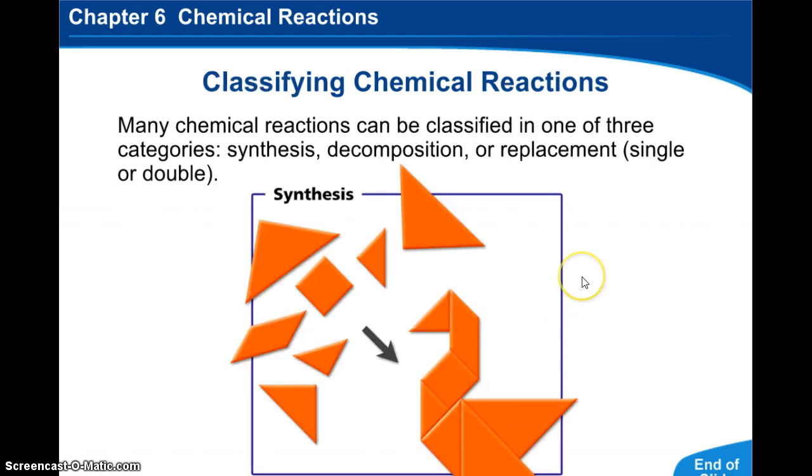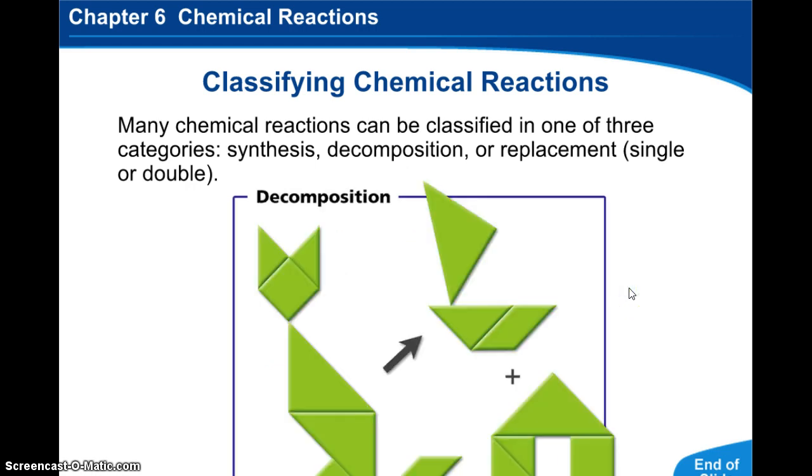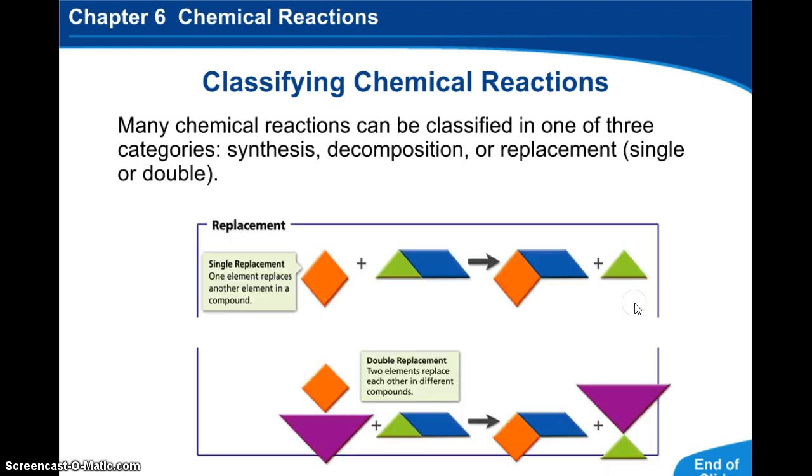So there's different kinds of chemical reactions. The first one is synthesis, meaning we have many parts and we're putting them all together to make one thing. So we make one compound at the end. Decomposition, which is the opposite of synthesis, we start off with one thing and we tear it down into parts. Then there's a single and double replacement reaction.